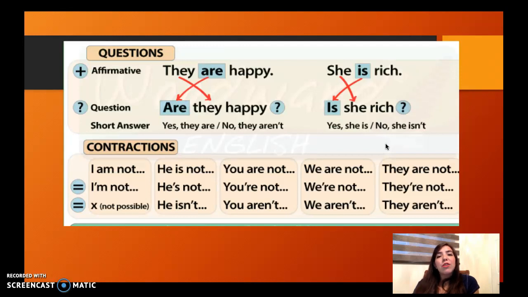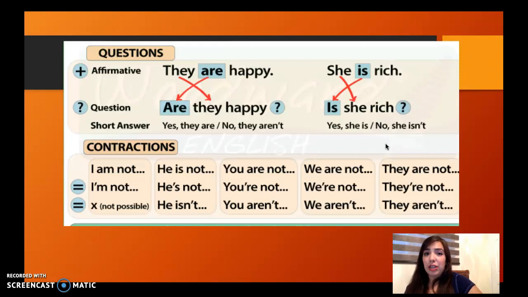Then we have some contractions. Those are the ones that I was talking to you about. The contractions will be I am not changes to I'm not. The verb to be is together with the personal pronoun. He is not changes to he's not. You are not changes to you're not. We are not, we're not. They are not, they're not.